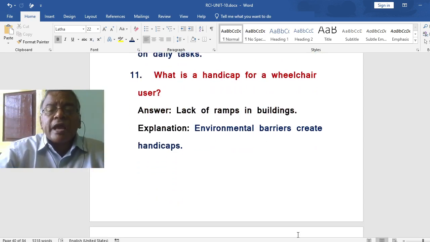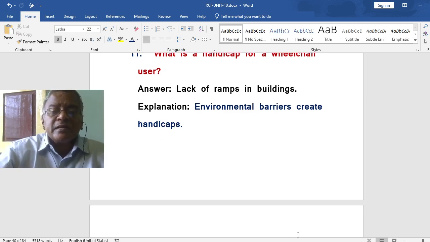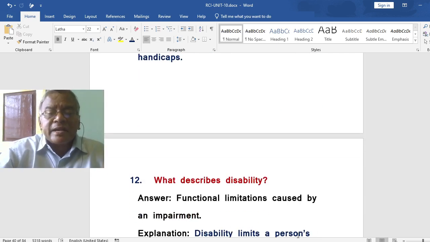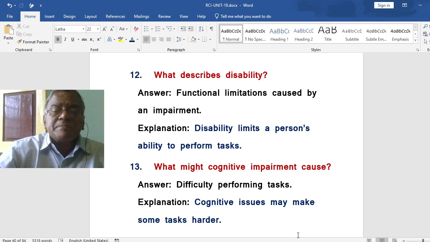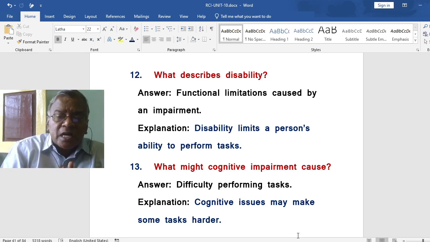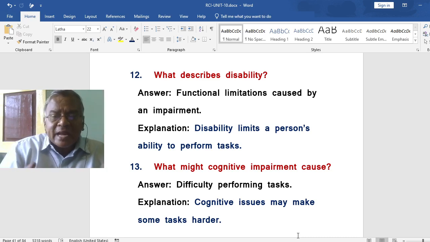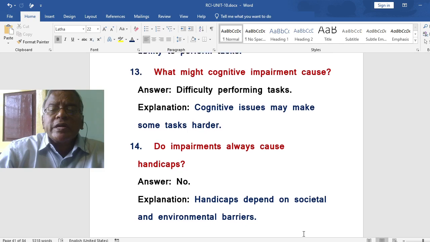What is a handicap for a wheelchair user? Lack of ramps in buildings. Environmental barriers create handicaps. What describes disability? Functional limitations caused by impairment, daily activities in other words. Disability limits a person's ability to perform daily tasks. So that is disability.